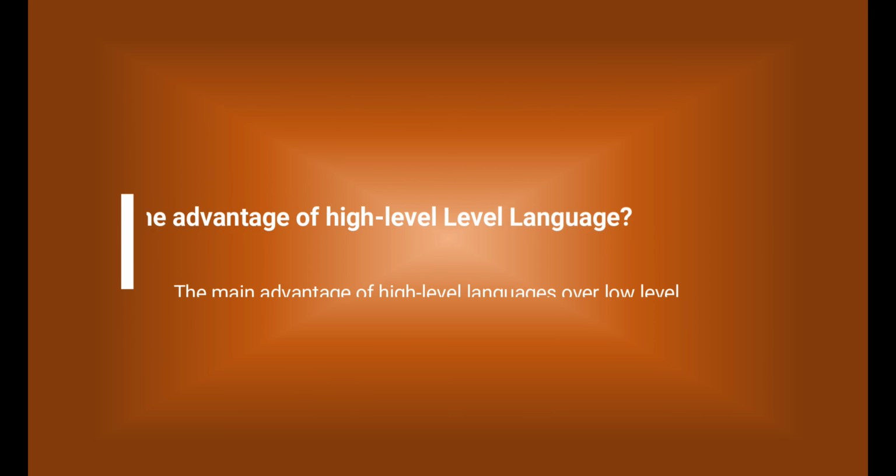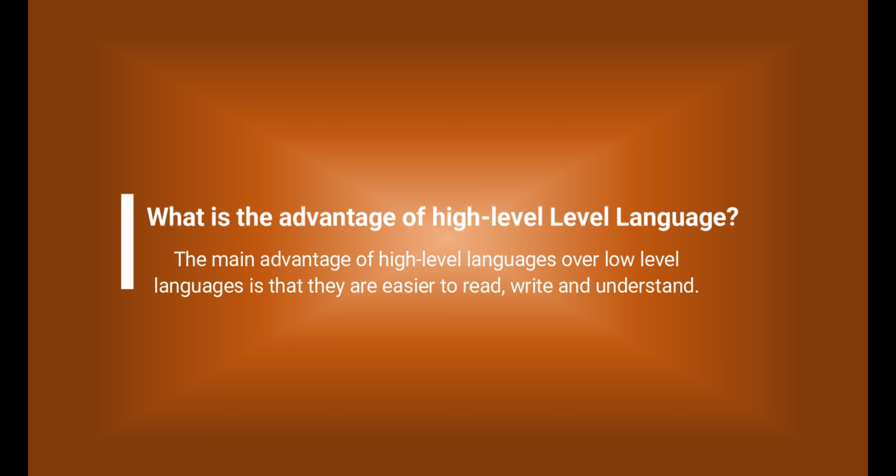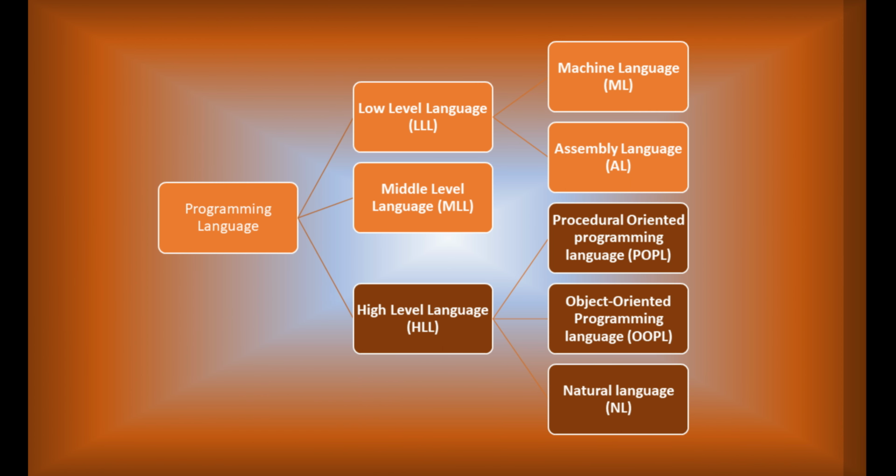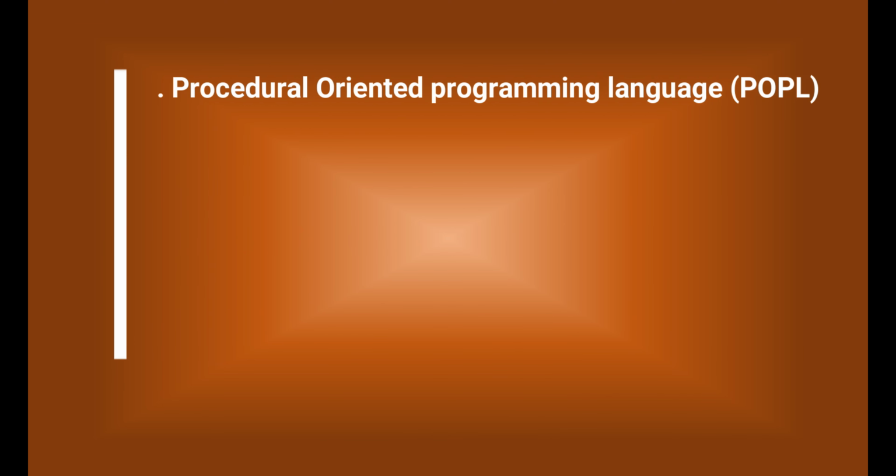What is the advantage of high-level language? The main advantage of high-level languages over low-level languages is that they are easier to read, write, and understand. Types of high-level language. A high-level language is further divided into three parts: 1. Procedural Oriented programming language. 2. Object-oriented programming language. 3. Natural language.